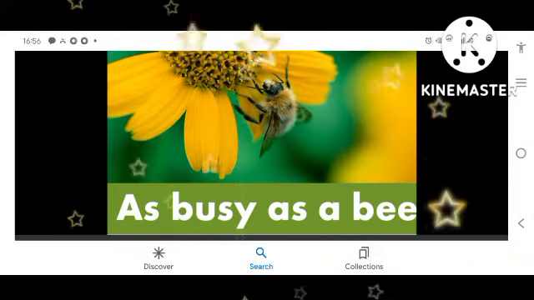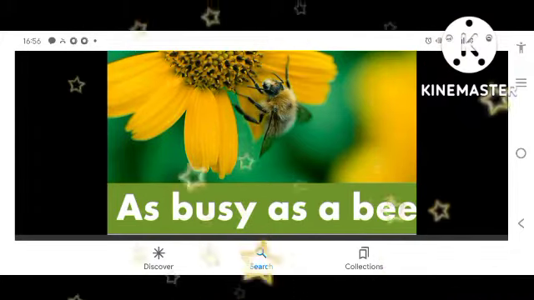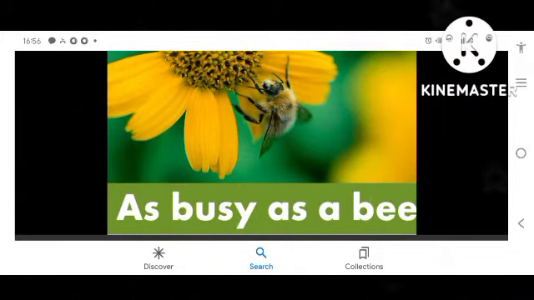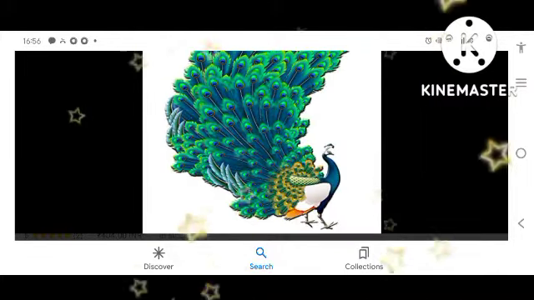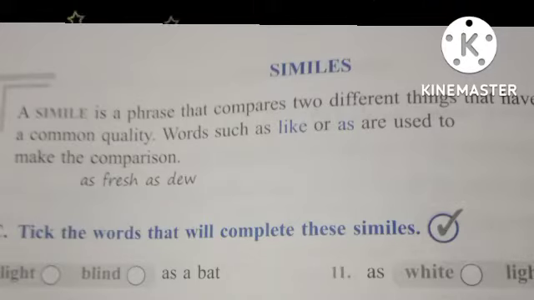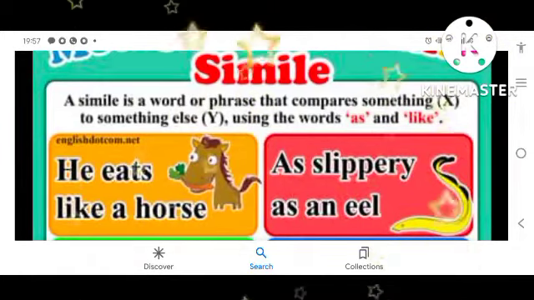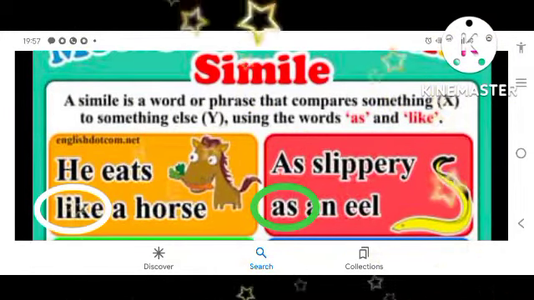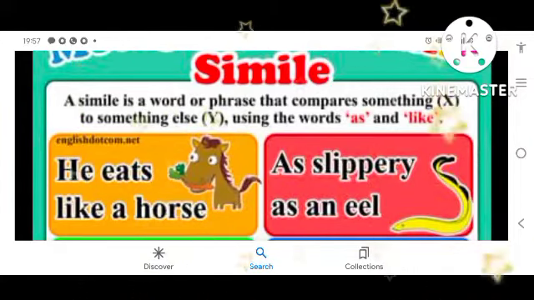When you say that a person, a place, an animal, or a thing is like something else, you are using a simile. A simile uses the word as or like. Whenever the poet uses as or like in his poem, then we say the poetic device used by the poet